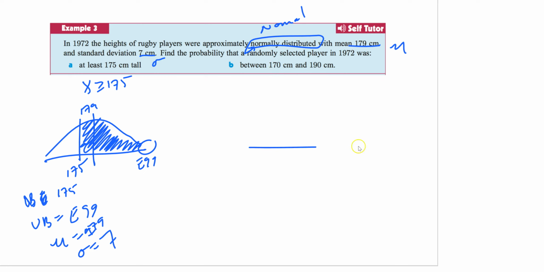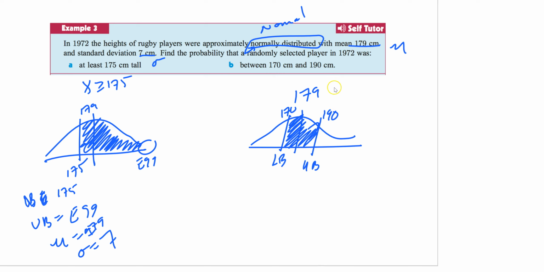Between 170 and 190. This here is 179. Well, 190 is a little bit bigger than 170 in the sense that it's 11 apart. This is only 9 apart. But put them in. This is your lower bound. This is your upper bound. Mean, actually, and standard deviation they told you was 7. Put it all in and get your answer.